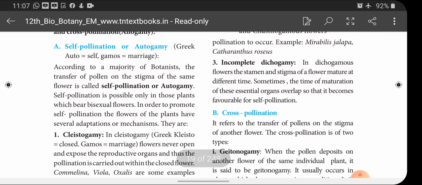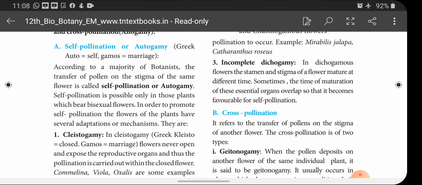Self-pollination or autogamy, according to a majority of botanists, is the transfer of pollen to the stigma of the same flower. This all you know very well. What is meant by self-pollination? Transfer of pollen to the stigma of the same flower is called self-pollination or autogamy.